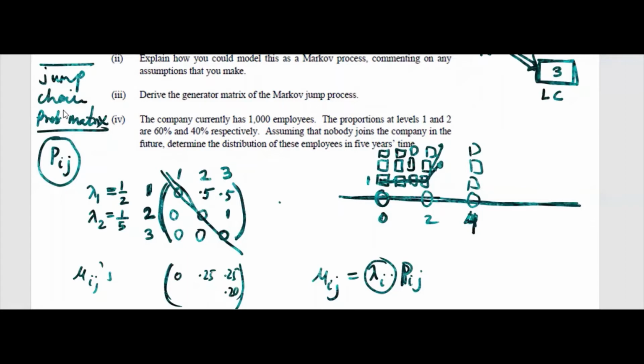This is not 0, sorry. This is a part of diagonal. We will find these separately. Okay, diagonal. And this one will be minus of this plus this. So this will be minus 0.5, because the sum of all the intensities should be 0, and here it will be minus 0.20.